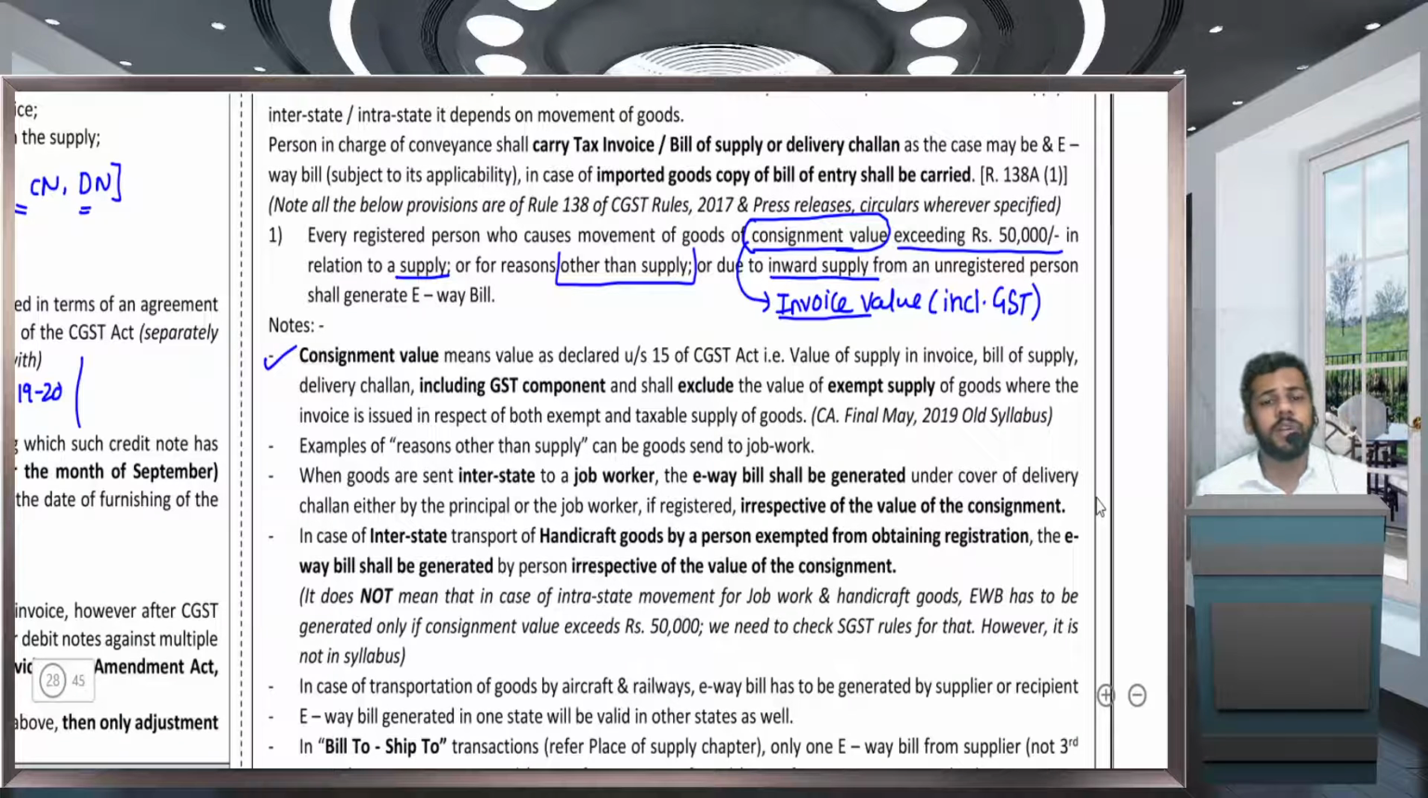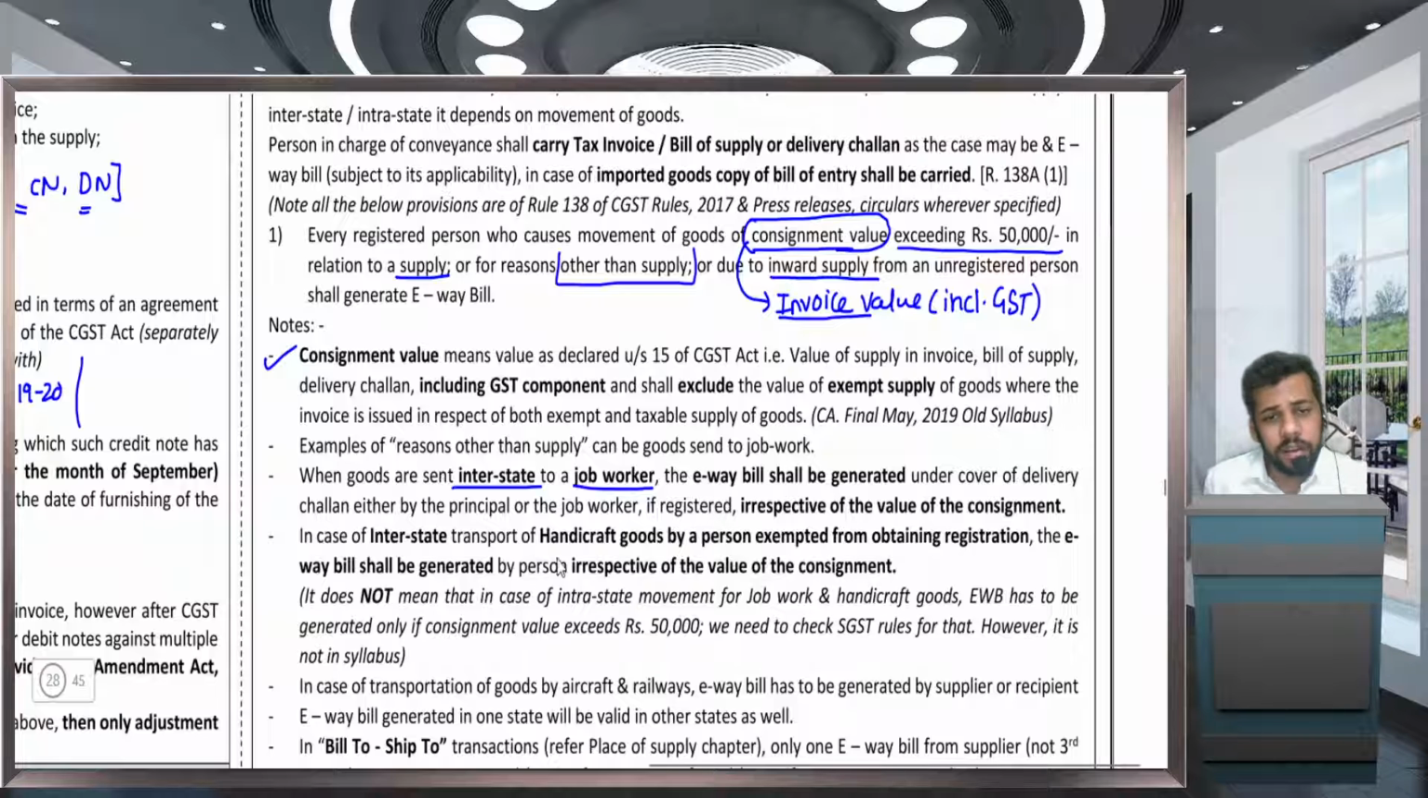First one, when the goods are sent to a job worker, interstate, again interstate. For intrastate, you have to check SGST rules, which are not in the syllabus. In case of job worker movement, e-way bill shall be generated irrespective of the value of the consignment.